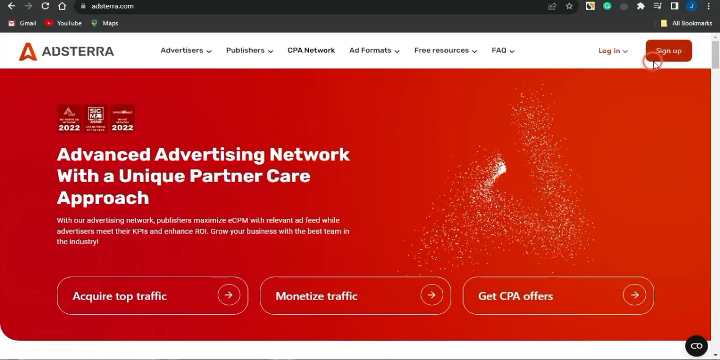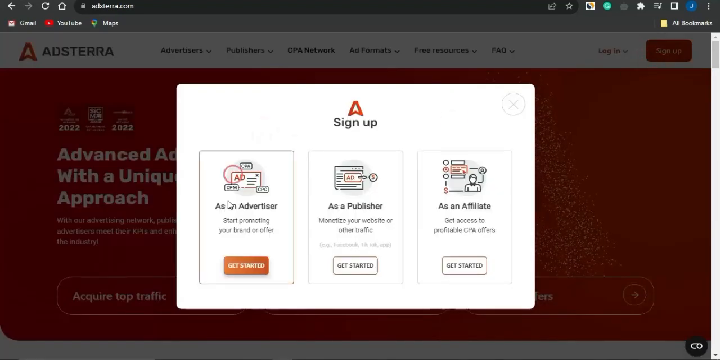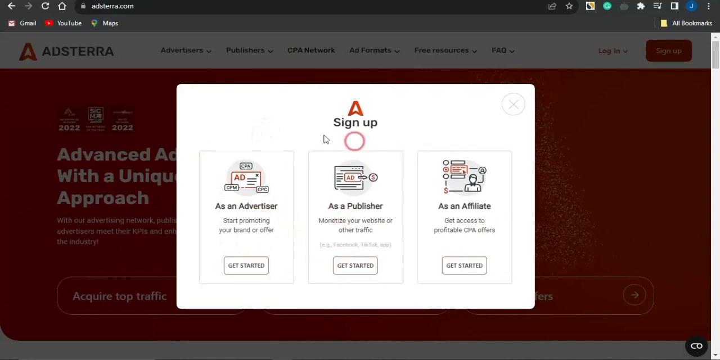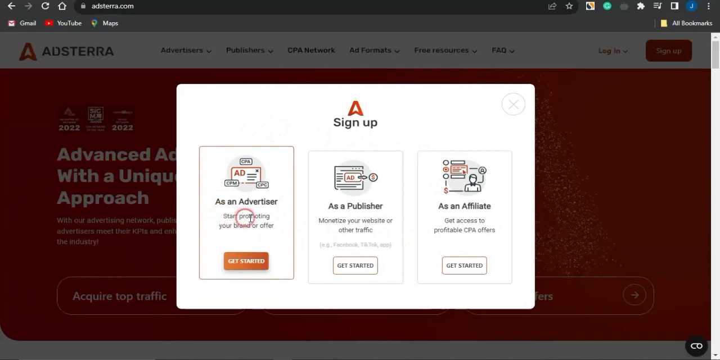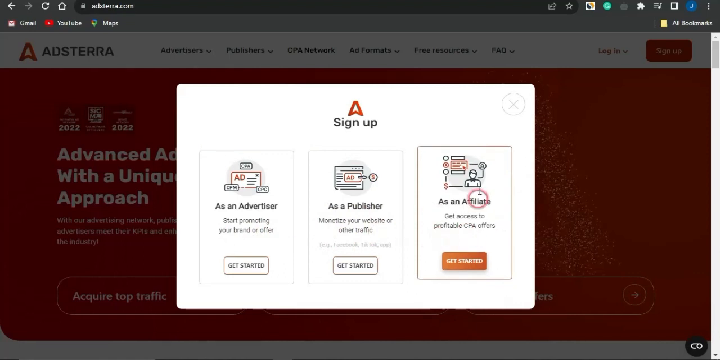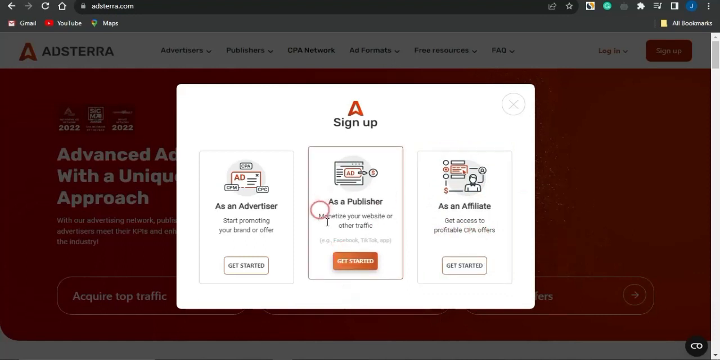If you click on sign up here, you will see that you can sign up either as an advertiser, as a publisher, or as an affiliate. If you are signing up as an advertiser, you can start promoting your brands or offers. If you're signing up as a publisher, you can monetize your traffic or websites. If you are signing up as an affiliate, you get access to profitable CPA marketing offers to promote. So sign up as a publisher. It is quite important to do that.